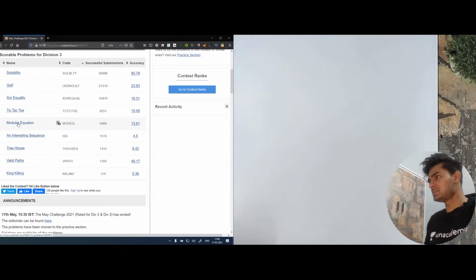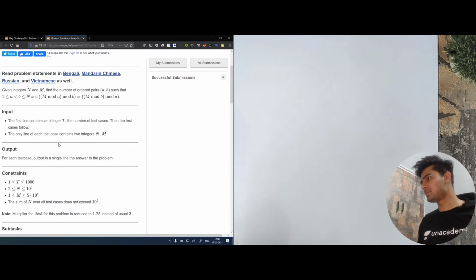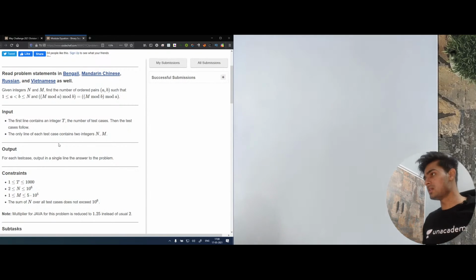Okay, the next problem is modular equation. We have modular equation and then we'll have bounded paths. Okay, cool. This is actually a pretty simple problem, I would say, but it requires a little bit of in-depth knowledge. Okay, let's look at this problem.